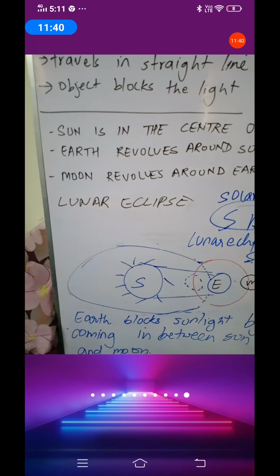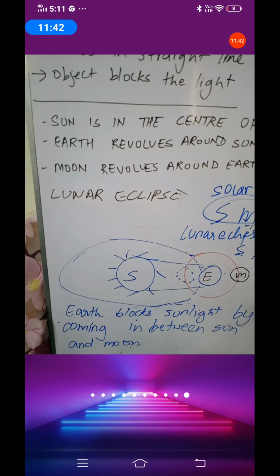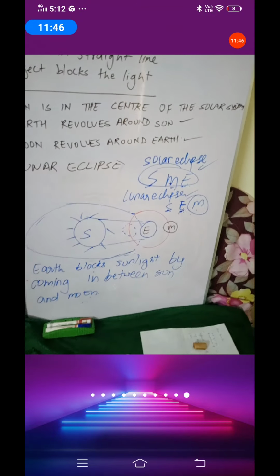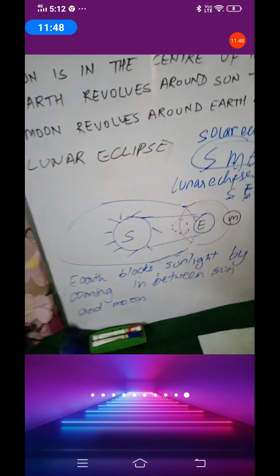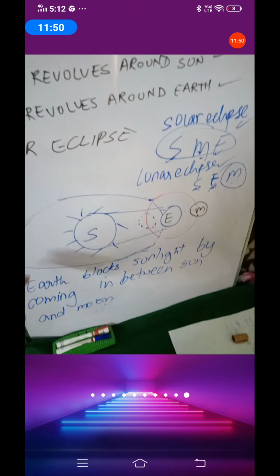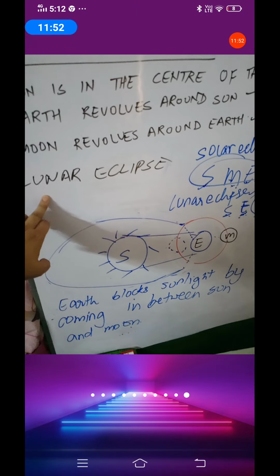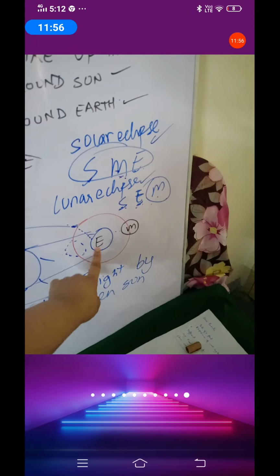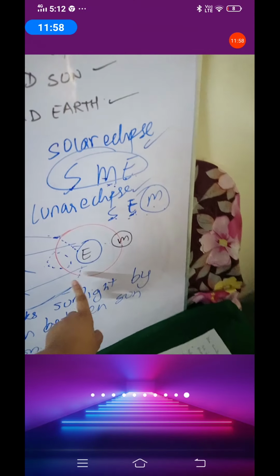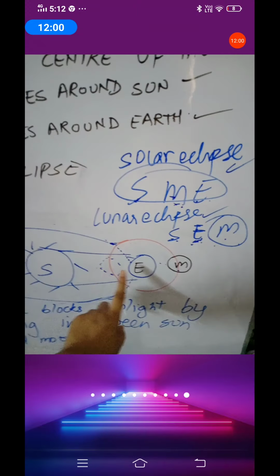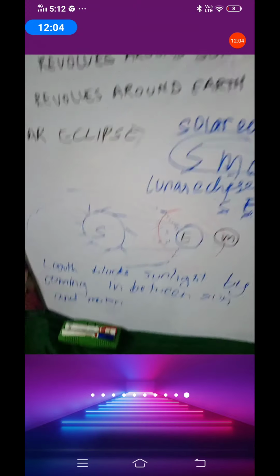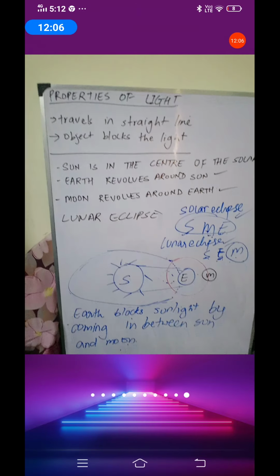Because some of the students ask me a doubt, how is it even possible that sun, earth and moon will come in a straight line? So they do come in a straight line. And when sun, earth and moon come in a straight line, you will face lunar eclipse. Because sometimes when the earth is revolving like this and it comes here, and the moon revolves like this and comes here, this is the formation of a lunar eclipse. Okay, all right students, so this is clearing all your doubts.